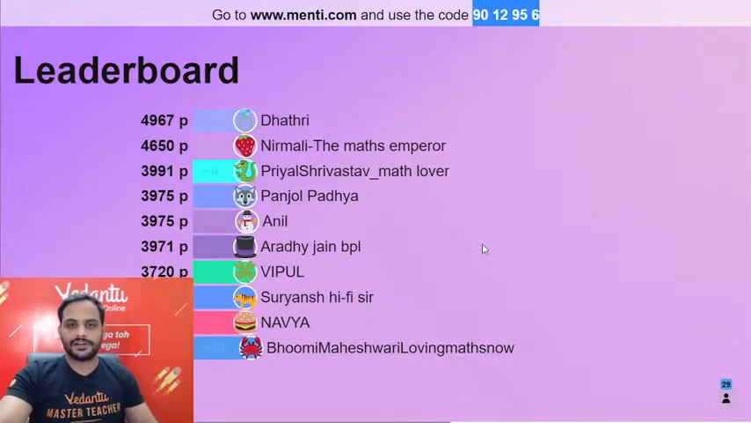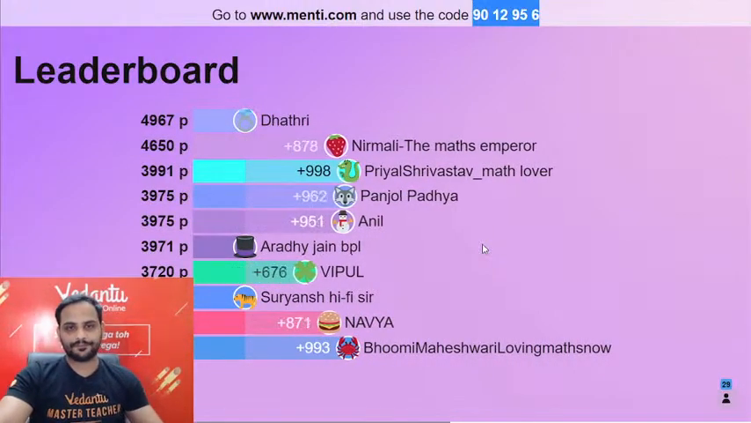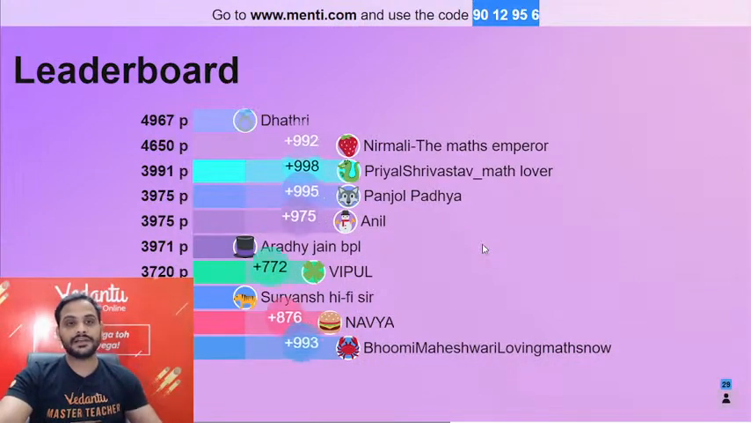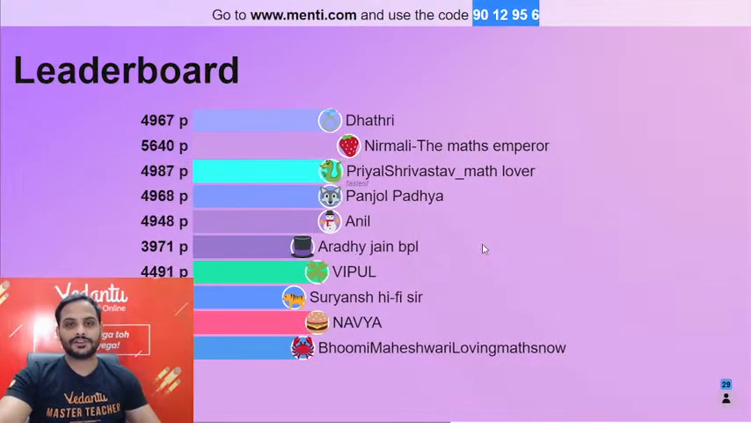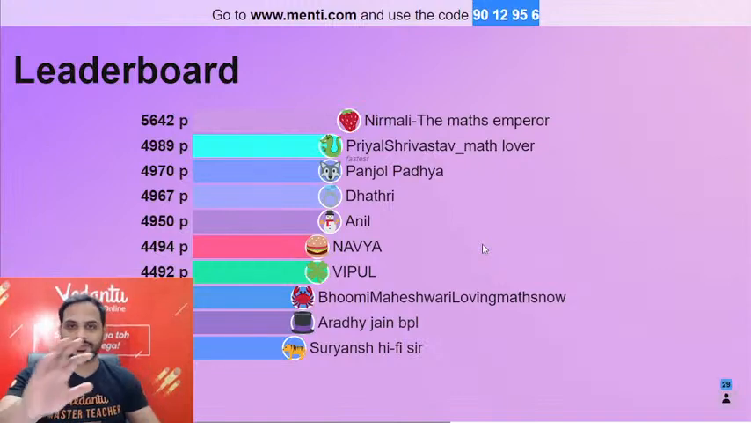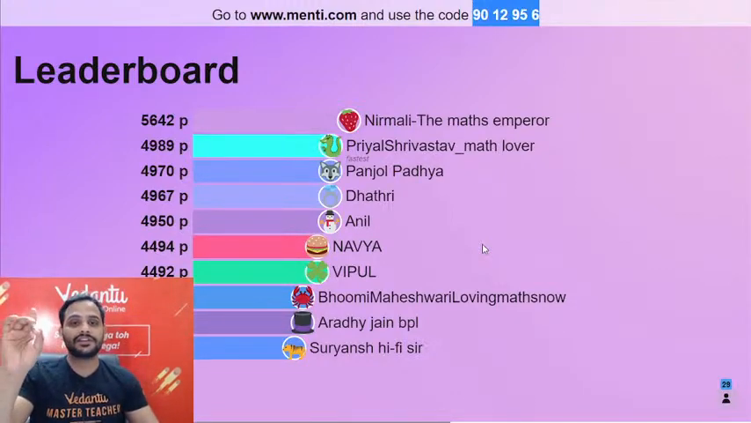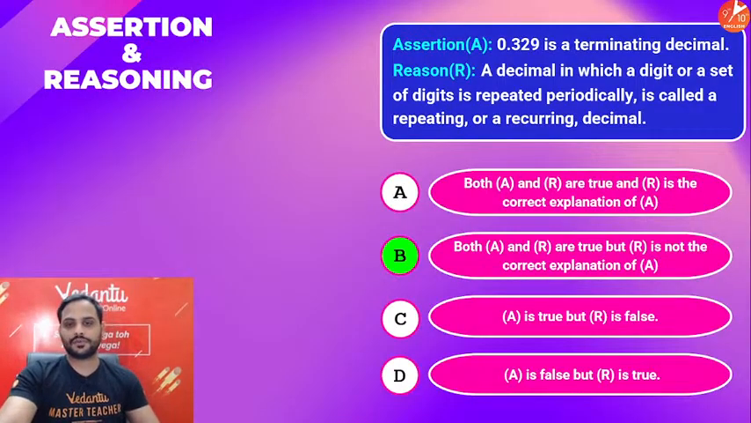Before that, let's look at the leaderboard. So after this question, we have a new topper right now. Look, this keeps on changing. So now Nirmali is at the top, the Maths Emperor as the name is. Then Priyal, the first student to give the correct answer. Panjol, Dhatri, Anil, Navya, Vipul, Bhumi, Aradhya and Suryansh. Alright beta, let's go for our next question.